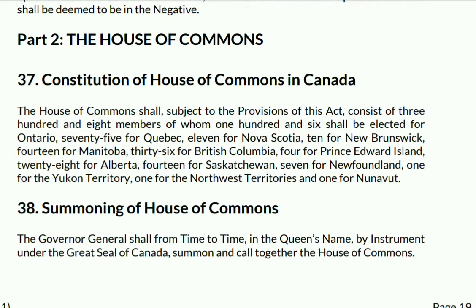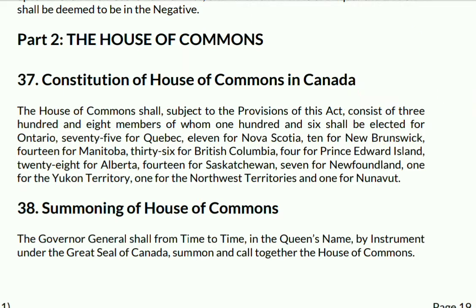What does it say? Now all of you know that the Parliament consists of one Queen, one Senate, and one House of Commons. We have already read about the Senate, and now we are going to read about the Constitution of the House of Commons.